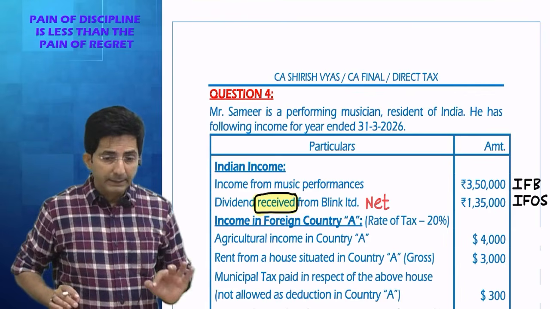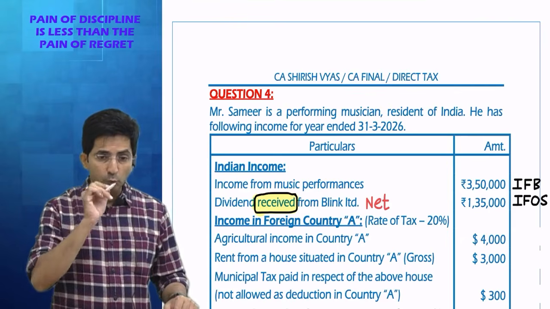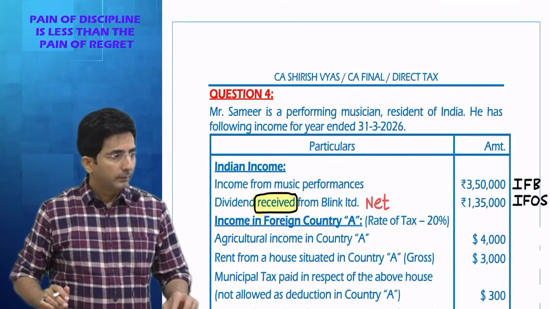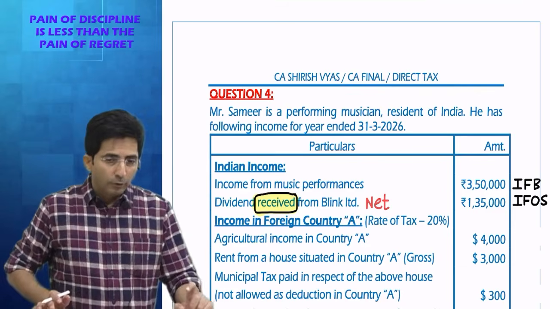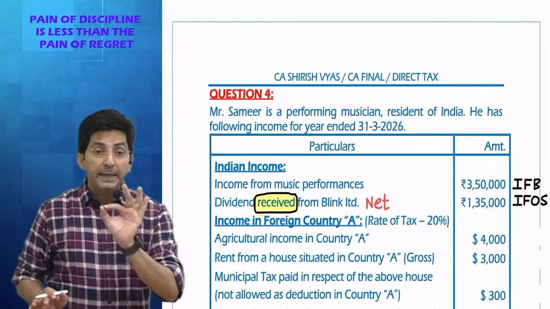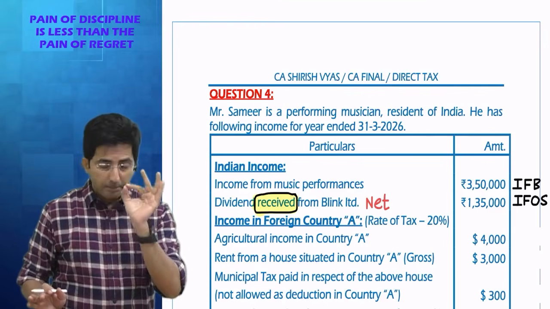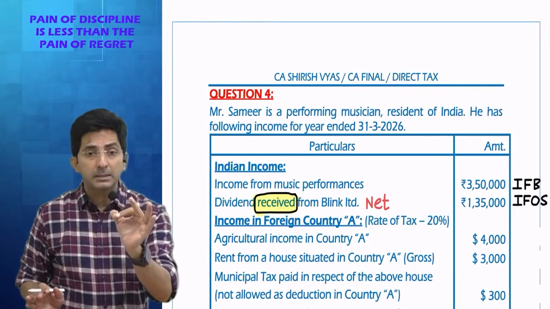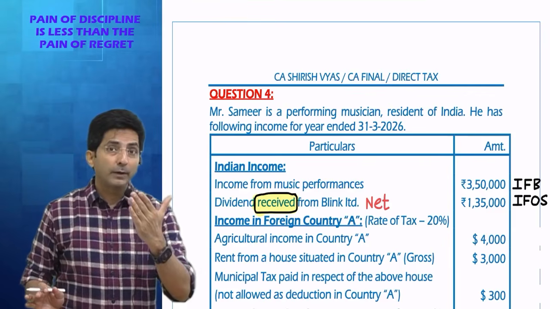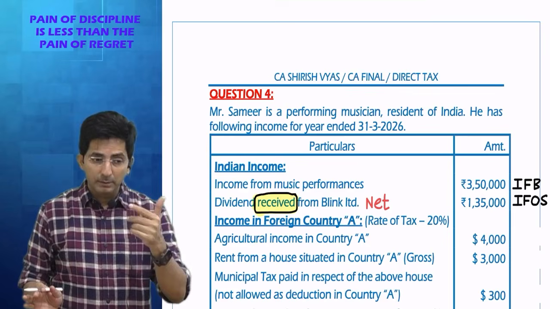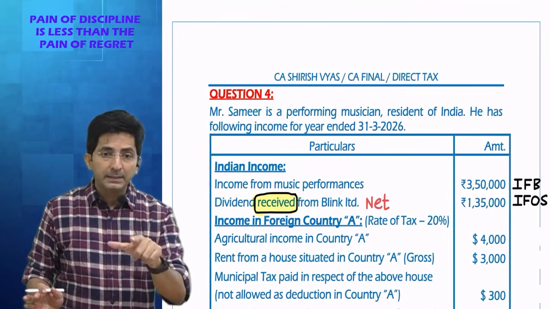Whenever the word received is given, put a star mark on received, 2-3 stars. Whenever the word received is given, it is net of TDS. You know, in past papers, many times in the question of NR taxation, remember NR taxation 115A? In 115A, we had learned TDS under 194LB, LC.